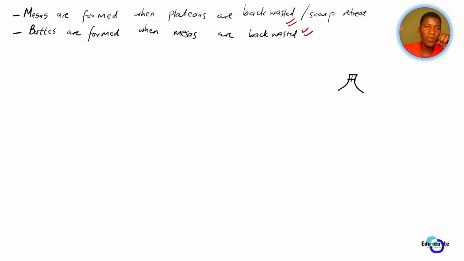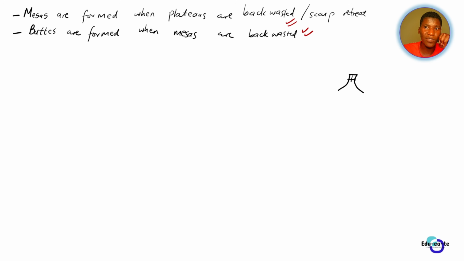And then the buttes will be formed when those mesas are back-wasted as well. So that is how the elements of a canyon landscape are formed. You don't have to explain how a plateau forms. You have to explain from the plateau, because remember that a canyon is just a plateau that has got a river through it. So you start by saying from plateaus will form mesas when they are back-wasted.